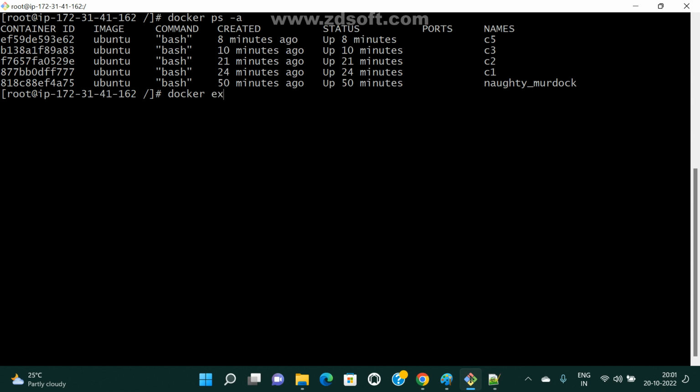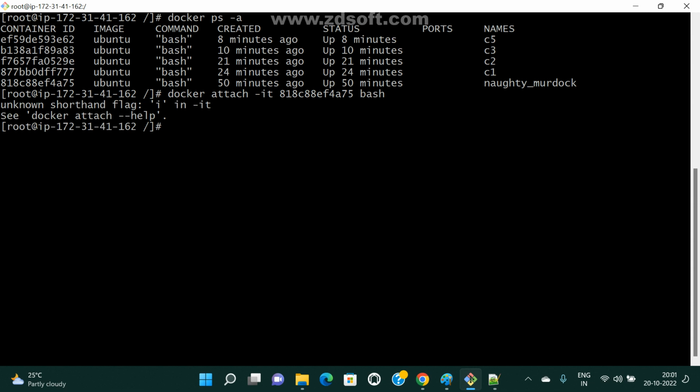Docker exec, we are using docker exec. Now let me use docker attach, and I am giving -it and this container ID, and I am giving bash. What is this showing? See here, docker attach, is the spelling correct or wrong? Spelling mistake, sorry. It is attach, ATTACH only, correct?